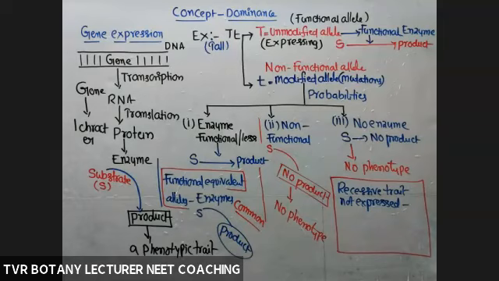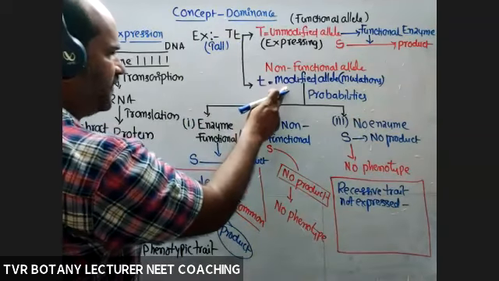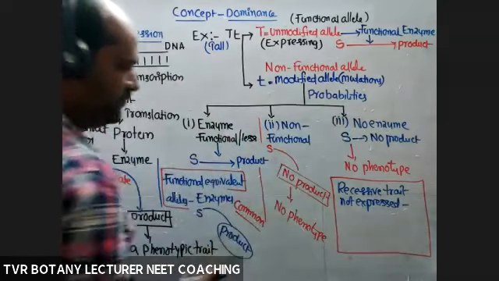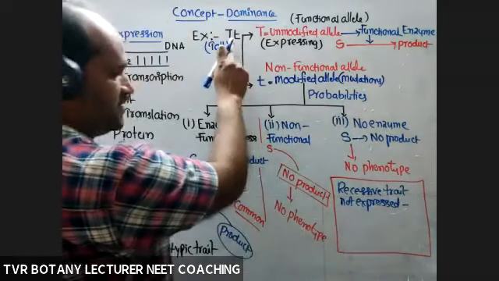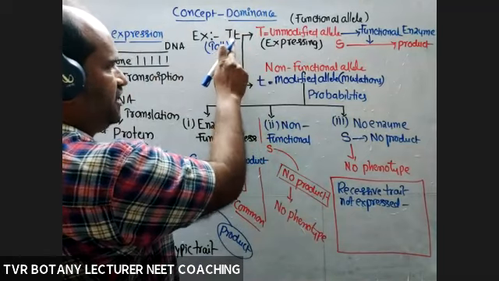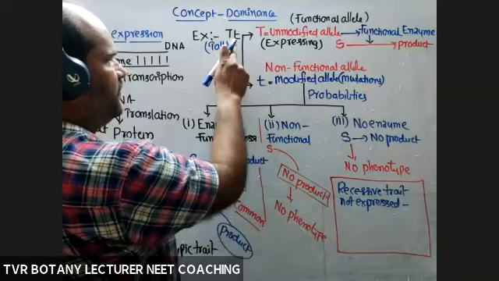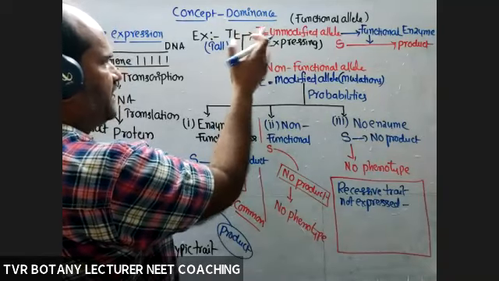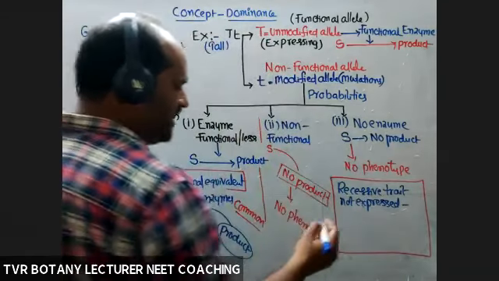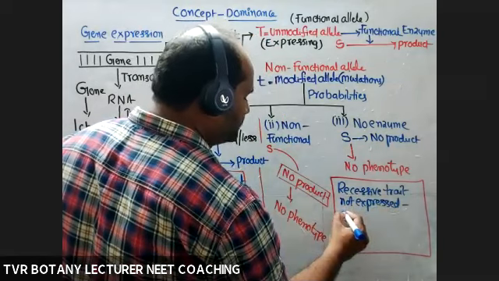The phenotypic expression is according to the unmodified allele only, not the modified allele. The reason is that the probability is the second or third one. So the recessive trait is not expressed in this case. There is no intermediate condition, because of the production of a non-functional enzyme